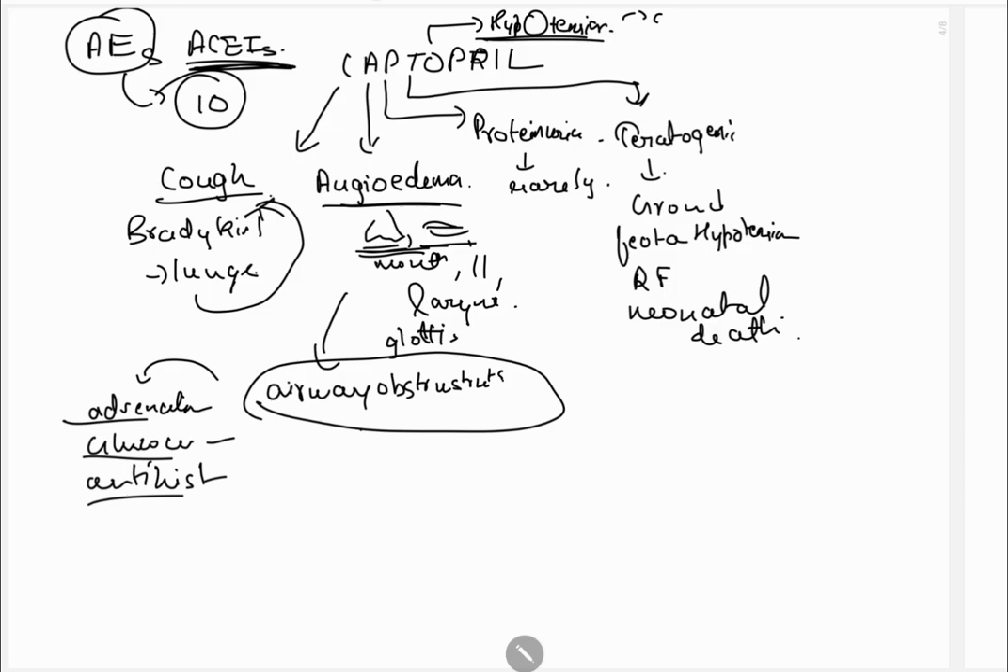Hypotension usually occurs in patients who have congestive heart failure. Next, from P, another P we have neutropenia. Neutropenia is also rare. Proteinuria is also rare. From P, it's rare. And from R, rashes.